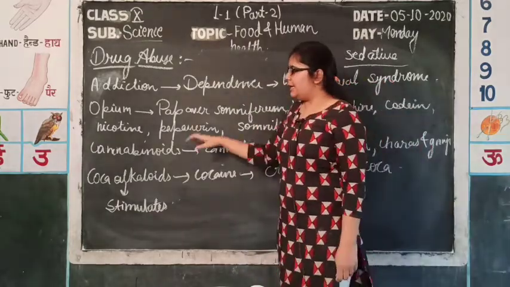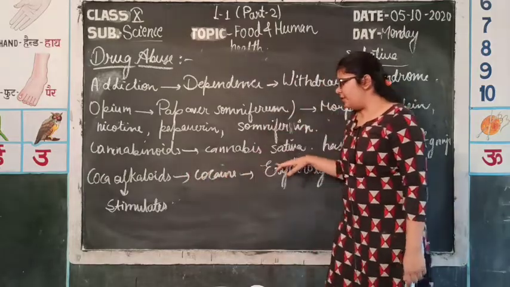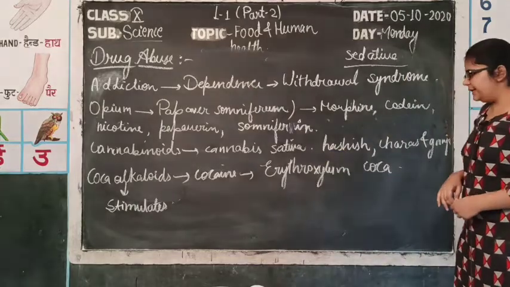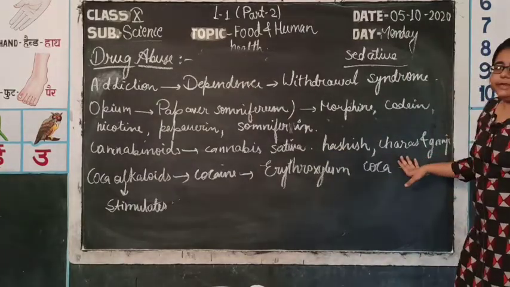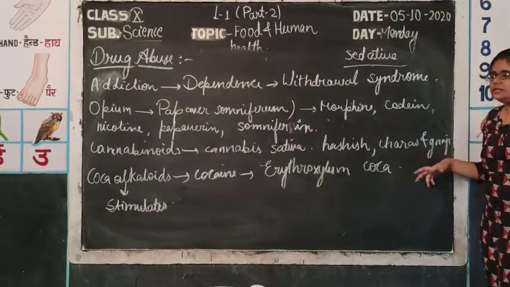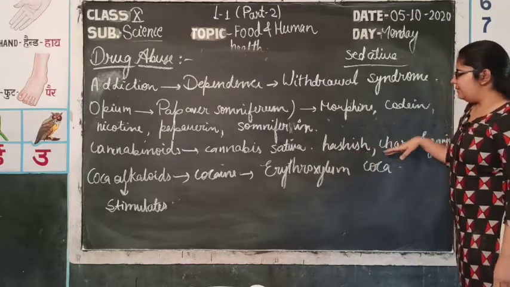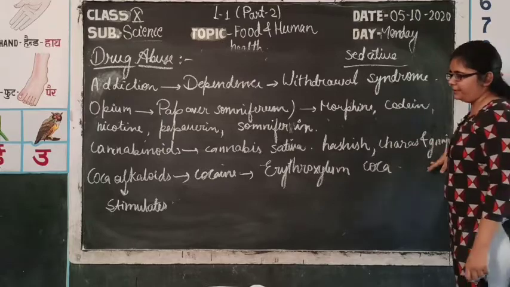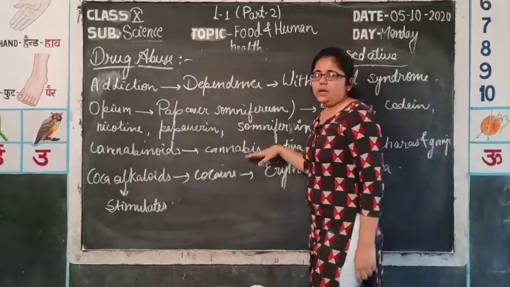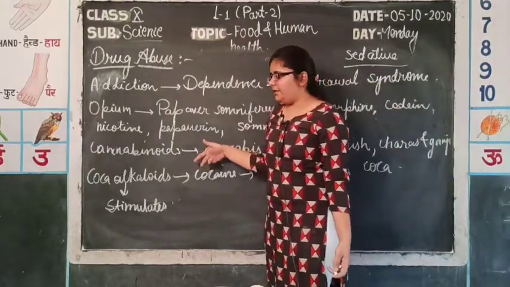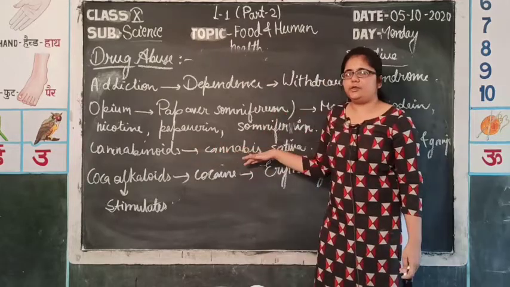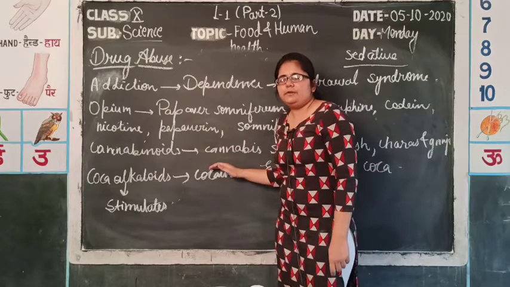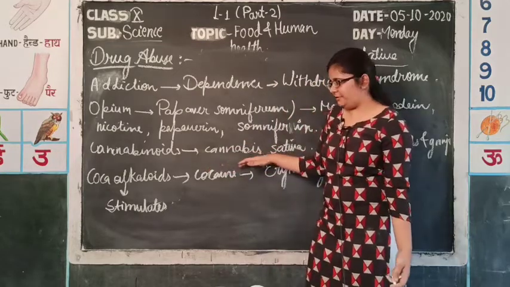Second ones are cannabinoids. They are obtained from the plant Cannabis sativa. The leaves of this plant have addictive nature, and by various combinations of different parts of this plant, several types of drugs, that is hashish, charas and ganja, are obtained. These cannabinoids also have effects on the CNS and may produce hallucinations and help the person escape from the tension or stress he is suffering from.